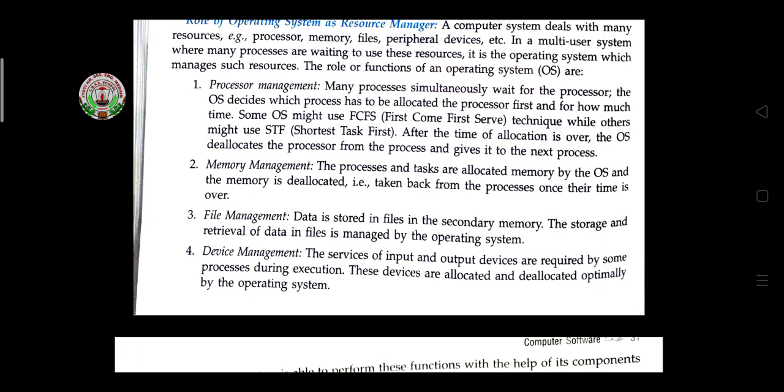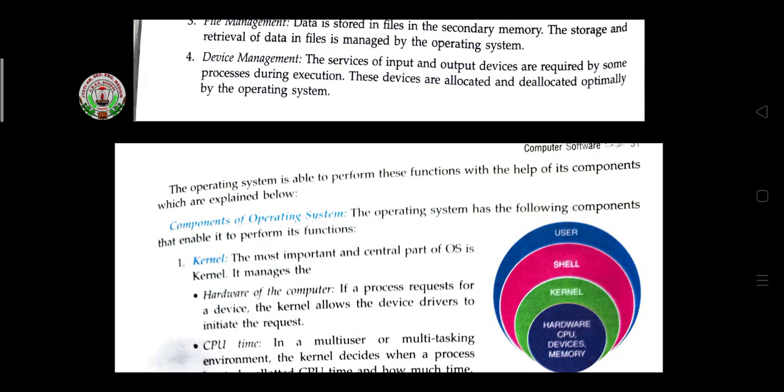The services of input and output devices are required by some process during execution. These devices are allocated and deallocated optimally by the operating system, which helps give the input and output devices required for processing at the time of execution.